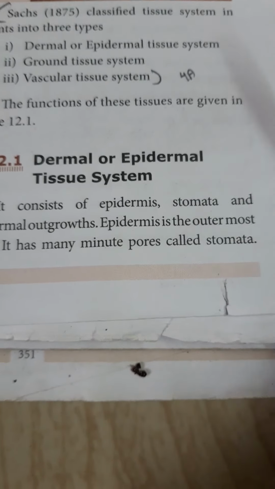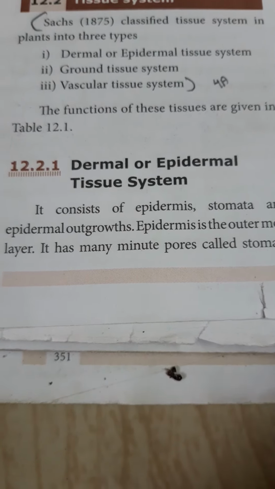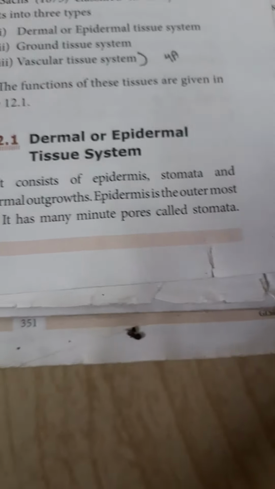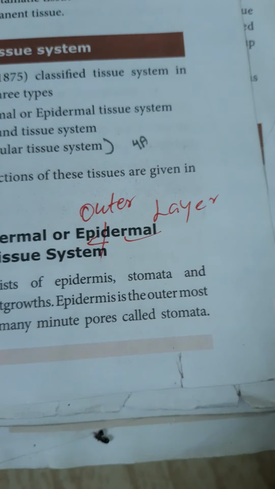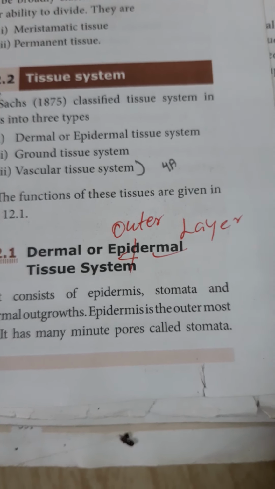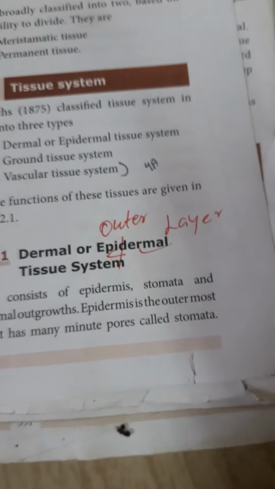Now we see first dermal or epidermal. Epidermal means, epi means outer, dermal means layer, so it is the outermost part of the root, stem and leaves.